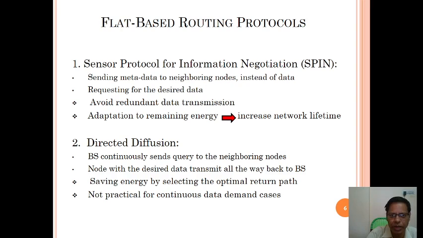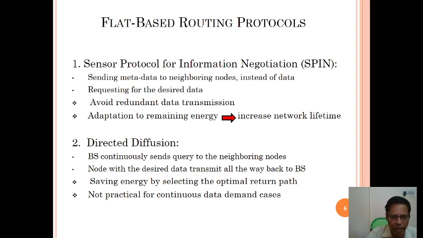Here is SPIN: sending metadata to neighboring nodes instead of data. Rather than sending a huge amount of data from source to the neighboring nodes, and rather than requesting the desired data, it sends the metadata. It avoids redundant data transmission, so repeated transmission is avoided. It adapts to remaining energy, so the network lifetime is increased.